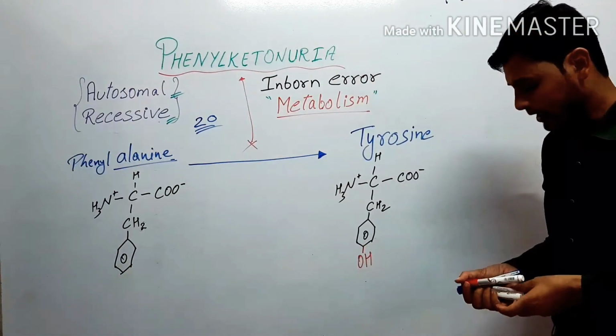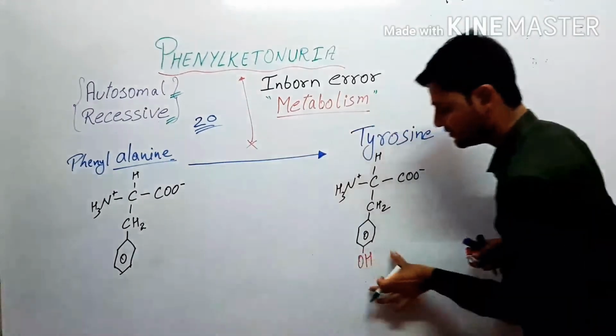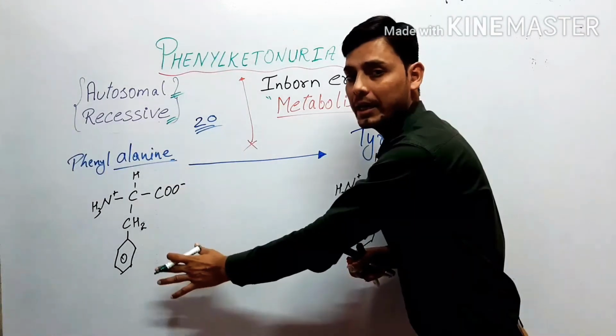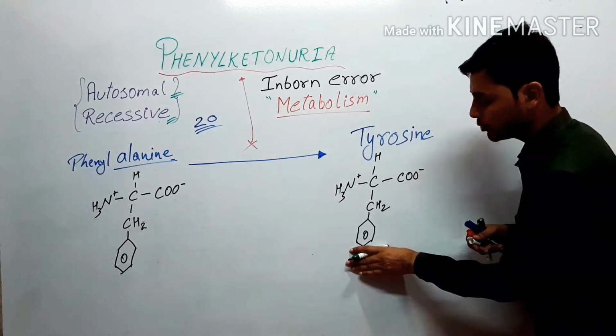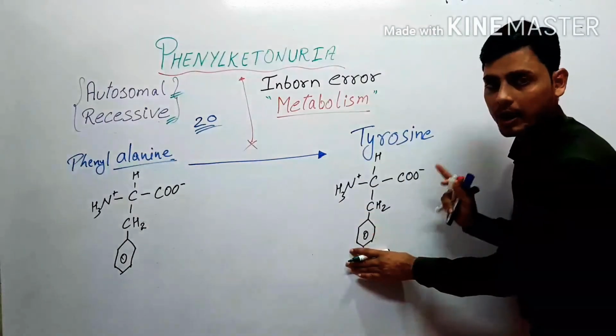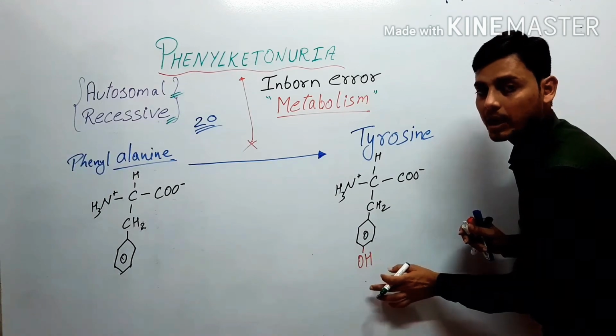So now what is the name? We just talked about the difference. What is the difference between these two structures? There is only a hydroxy group. This is the phenylalanine. If we remove this hydroxy group, this is also a phenylalanine. So what is the extra thing? That is the hydroxy group.